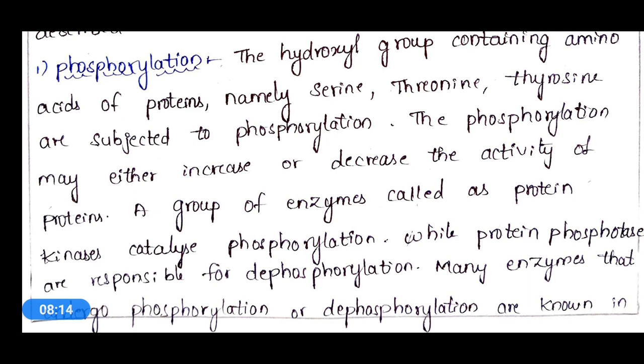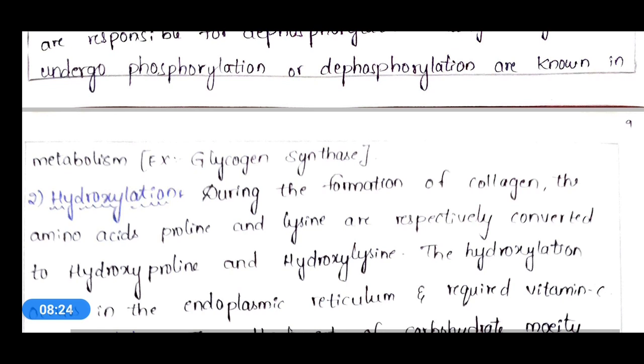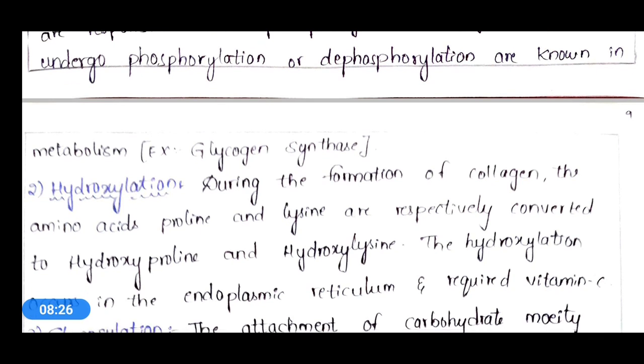Many enzymes that undergo phosphorylation or dephosphorylation are known in metabolism, and a few enzymes undergo both, like glycogen synthase. And the next one is hydroxylation.